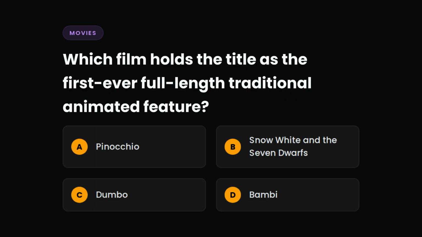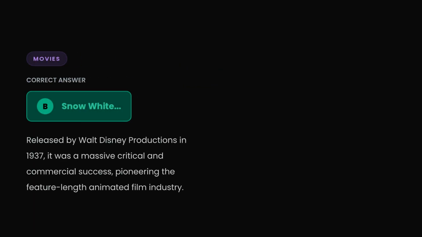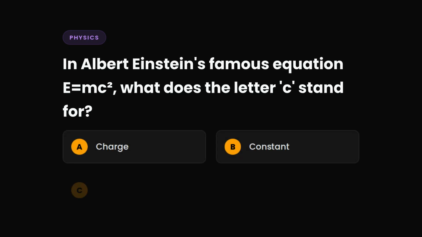Question 16. Which film holds the title as the first ever full-length traditional animated feature? A. Pinocchio, B. Snow White and the Seven Dwarfs, C. Dumbo, or D. Bambi? The correct answer is B. Snow White and the Seven Dwarfs. Released by Walt Disney Productions in 1937, it was a massive critical and commercial success, pioneering the feature-length animated film industry.